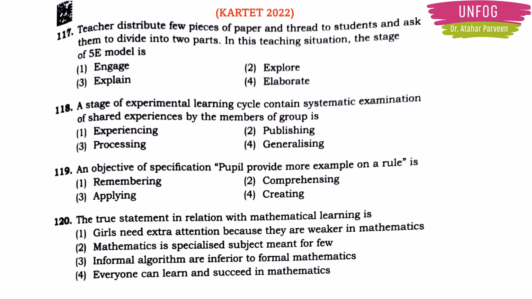Next question. Teacher distributes few pieces of paper and thread to students and asks them to divide into 2 parts. In this teaching situation, the stage of 5E model is. If you are not understanding, read the question once again. In this teaching situation, the stage of 5E model is engaging. The teacher is trying to engage the students by distributing pieces of paper and thread and asking them to divide into 2 parts.